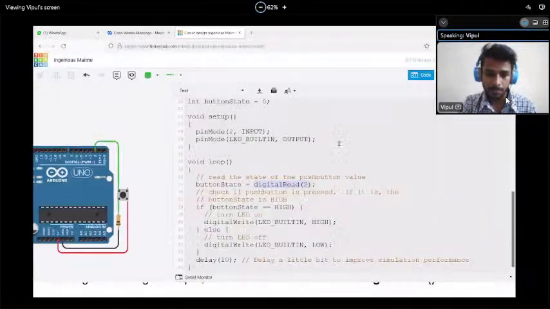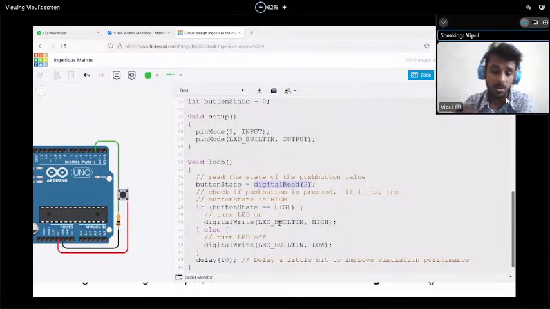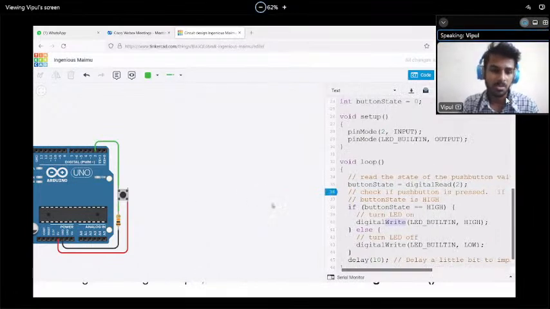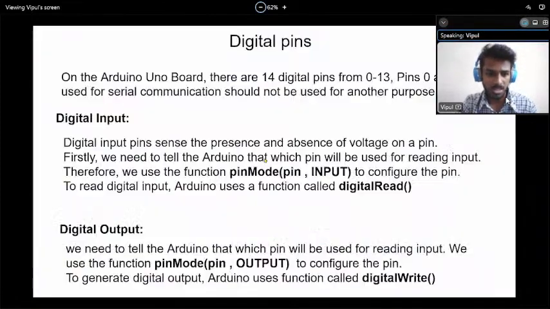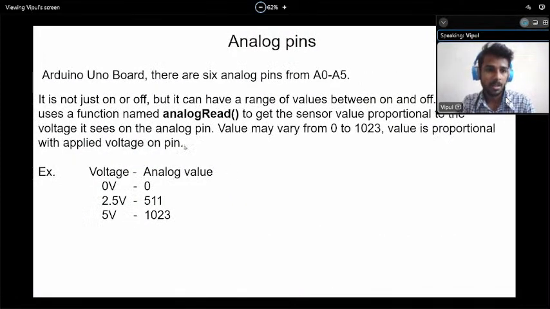See carefully. If we are reading the state of the button, we are using digitalRead. And when we are telling the LED to turn on or off, we are using digitalWrite. So that is the difference between digital input and output. This button is one kind of simple sensor, right? So can we use other kinds of sensors? We can use a digital kind of sensor in the same way as we are using the switch. So let's go ahead.